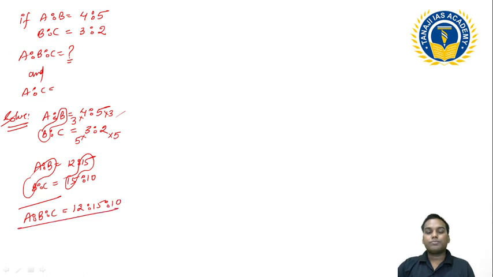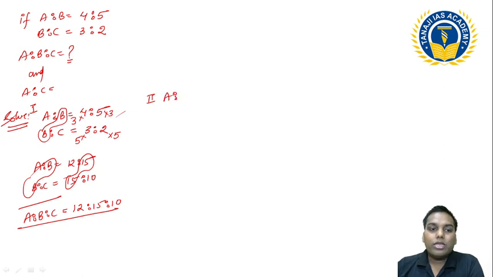But this is not the method that I want to tell you, but this is one of the methods that I generally tell students whenever I am teaching this segment. What is the second understanding? Can I write A ratio B as 4 ratio 5 and B ratio C as 3 ratio 2? I am solving this question with the help of the second method.